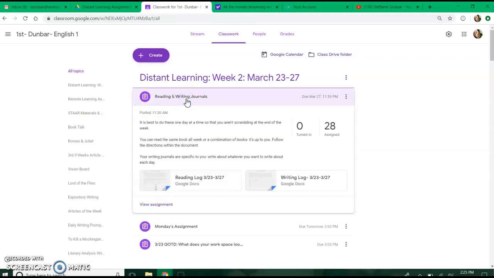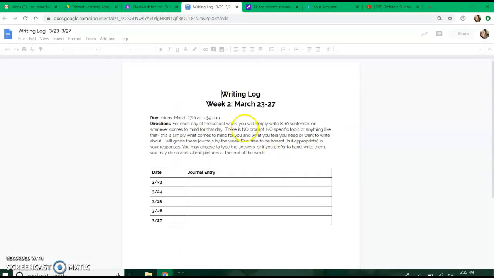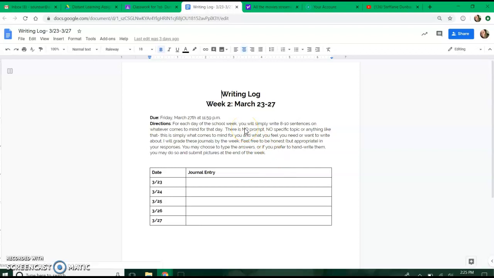For your reading and writing journals, let's look at the writing log first, okay? Super simple. I'm going to assign it to you on Monday, and it's going to be due the following Friday at 11:59. The directions say, for each day of the school week, you will simply write 8 to 10 sentences on whatever comes to mind for that day. There is no prompt, no specific topic, or anything like that. This is simply what comes to mind for you and what you feel you need or want to write about.